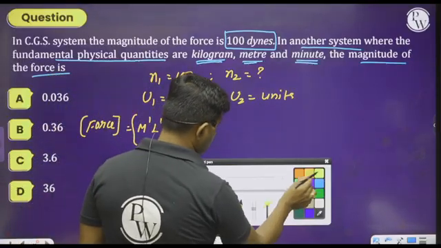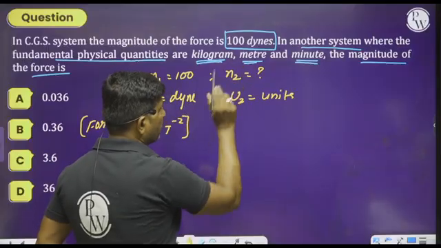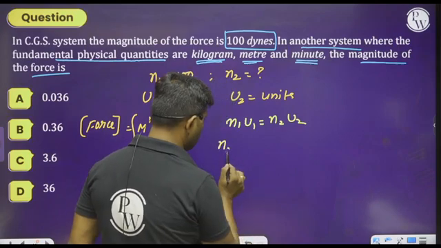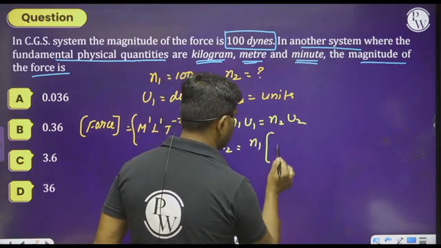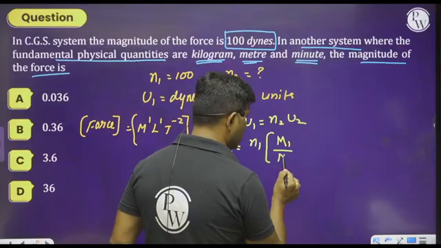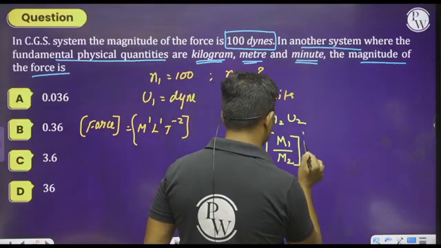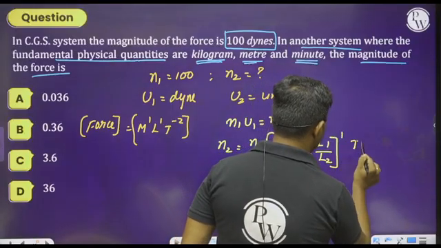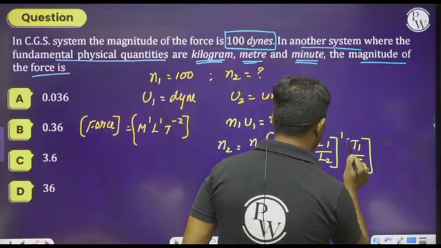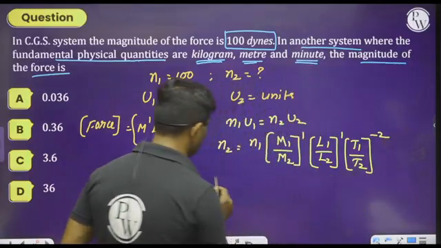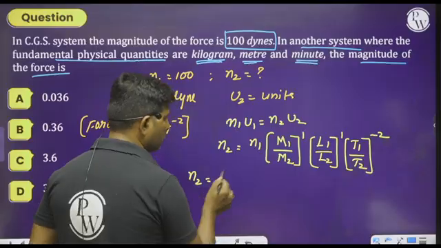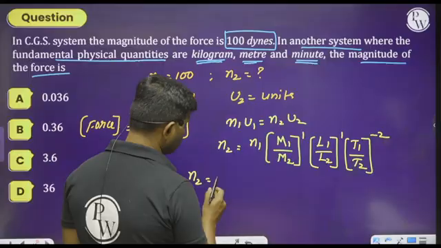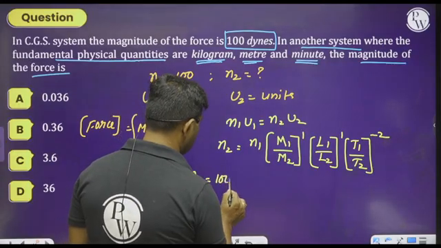Now as we discussed, whenever the quantity remains constant, we can write N1 U1 equals N2 U2. Therefore N2 equals N1 into M1 by M2 whole power 1, L1 by L2 whole to the power 1, and T1 by T2 whole to the power minus 2. N1 is given as 100.